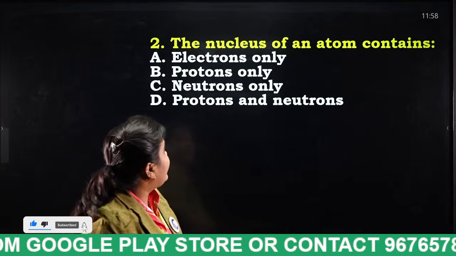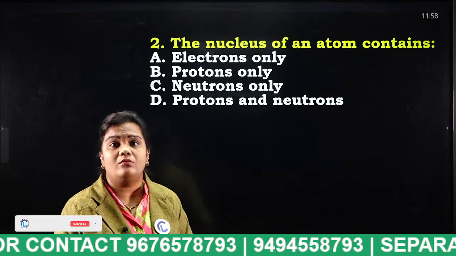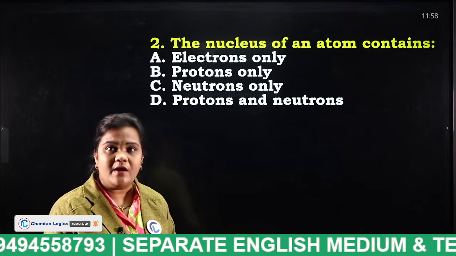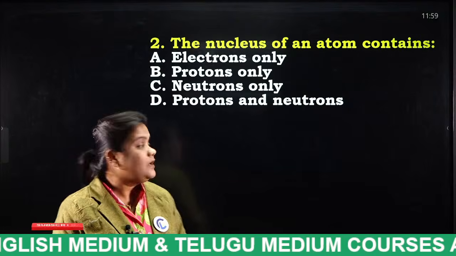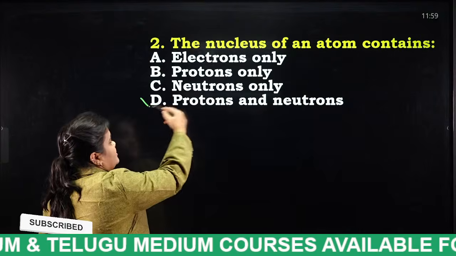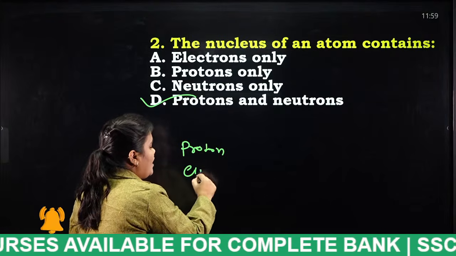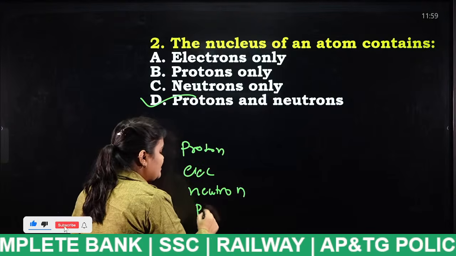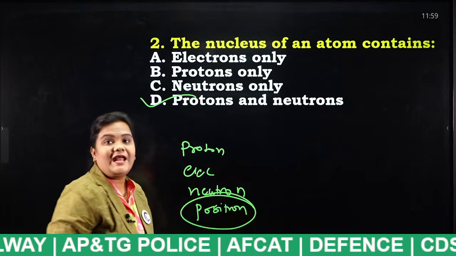Very good. Okay. The nucleus of an atom contains no negative electron, no positive proton, but the nucleus consists of what? Very good. Protons and neutrons. Tell me who discovered proton, who discovered electron and who discovered neutron, and tell me what is positron. What is positron? Tell me, students.